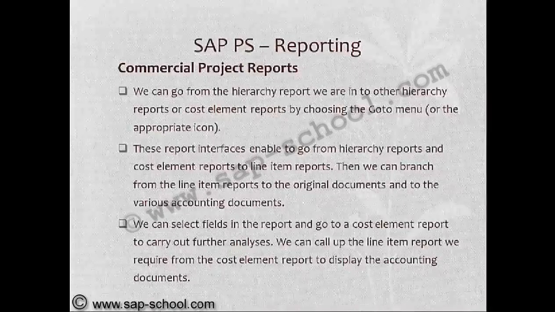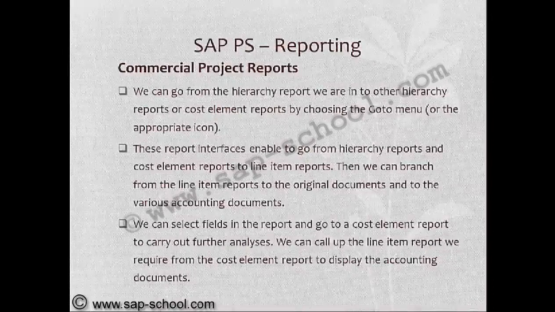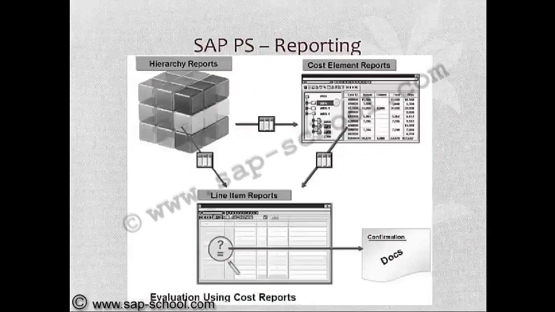We can select fields in the report and go to a cost element report to carry out further analysis. We can call up the line item report we require from the cost element report to display the accounting documents. Evaluation using the cost reports.